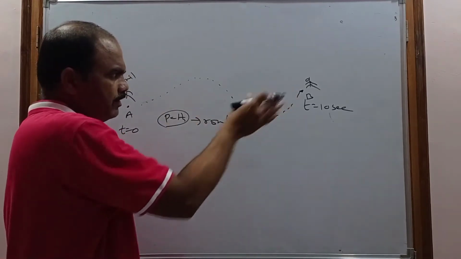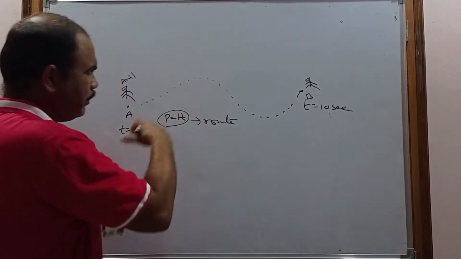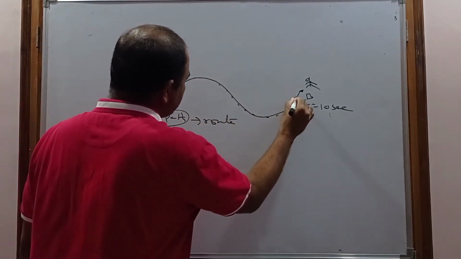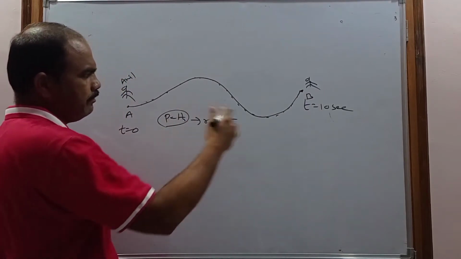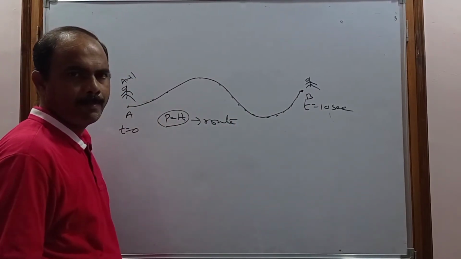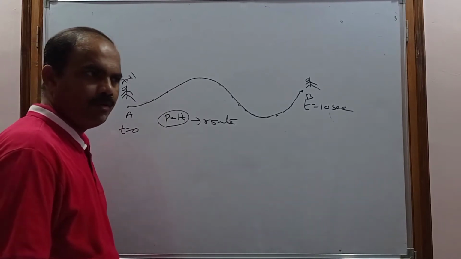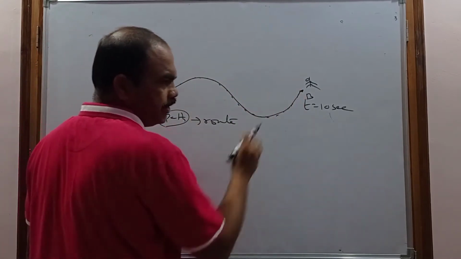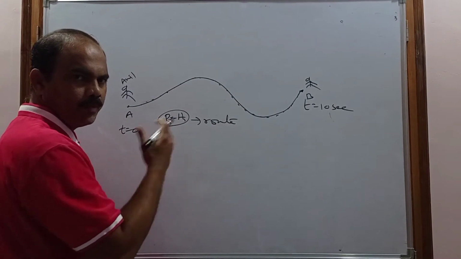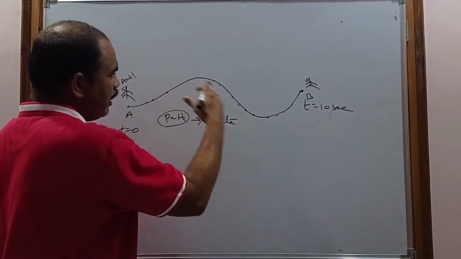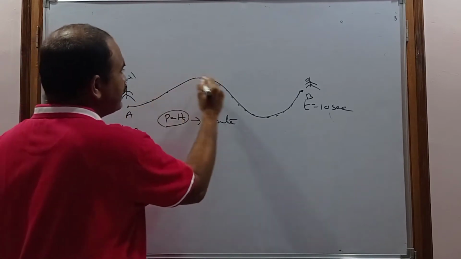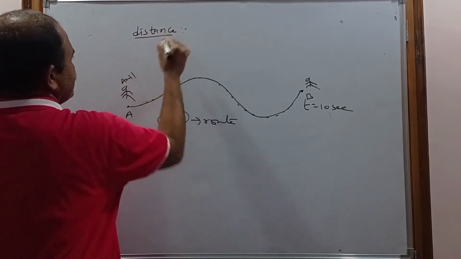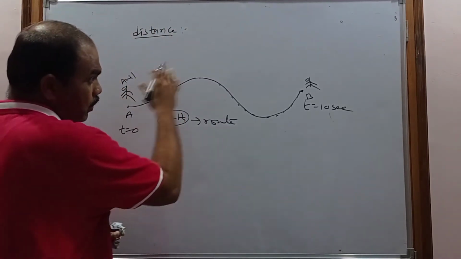When the position of the person is changing, he will follow some path. Let us consider this is the path followed by Anil. When the body, or this person, is in motion, his position is changing with respect to time, and he follows a path. The length of this path is called distance.